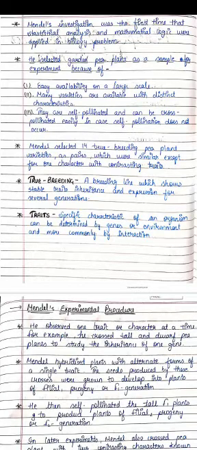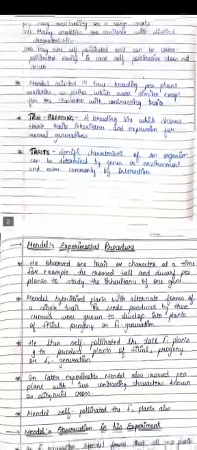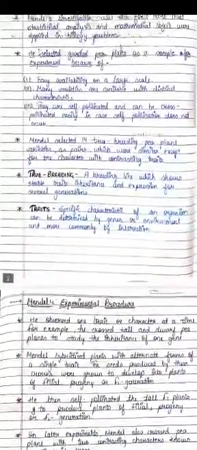So now we can see that Mendel selected 14 true breeding pea plant varieties as pairs which were similar except for one character with contrasting traits. As we discussed, the 7 characters have two contrasting traits, which are dominant traits and recessive traits. Now we will discuss the term trait.